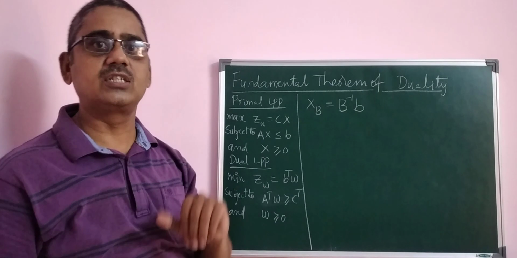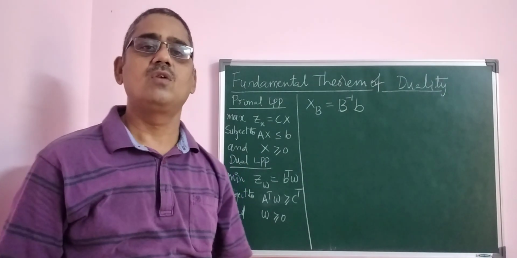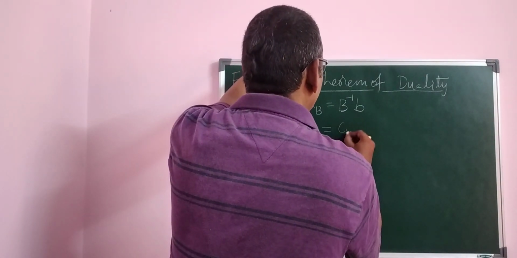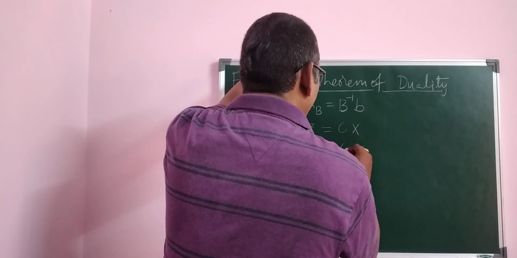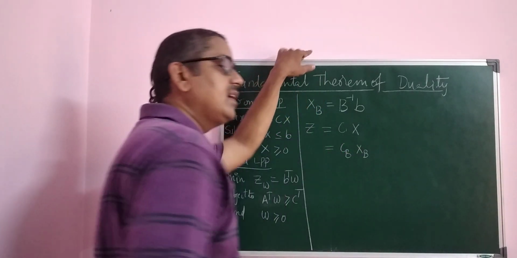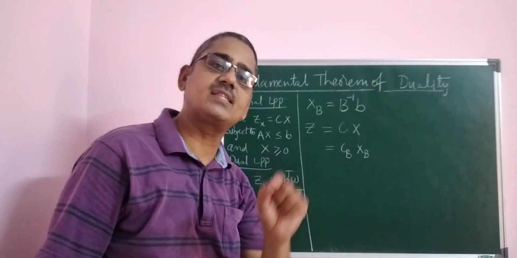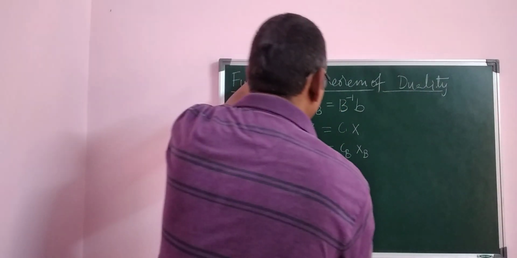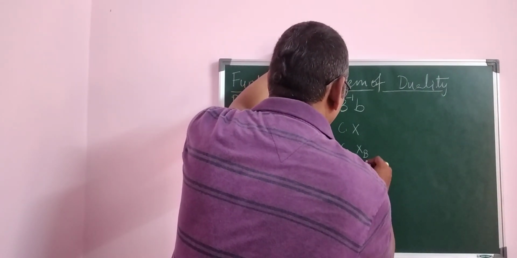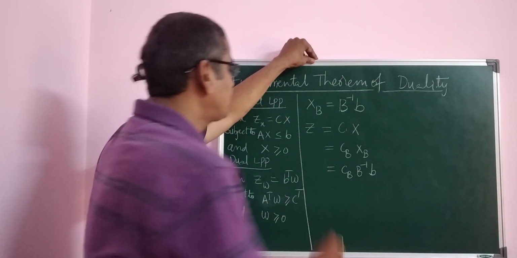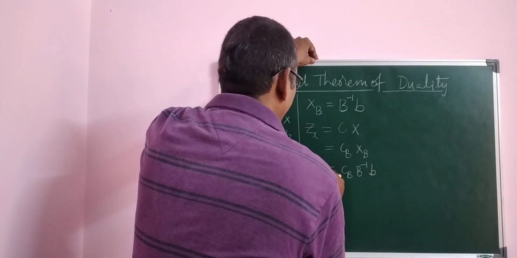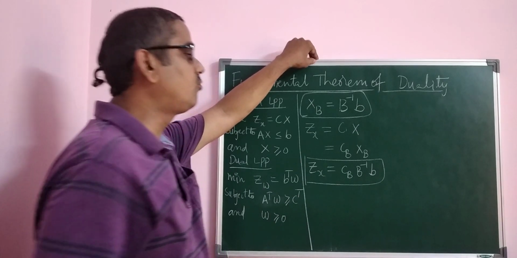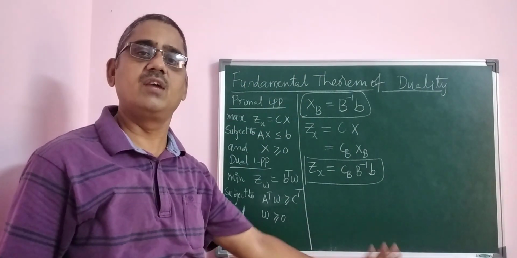Now consider the value of z. How do you calculate it? Z = cx first of all, and then we consider only the values of x in the basis. Similarly, Z = cB xB. What is xB? xB = B inverse b. So it is nothing but cB B inverse b. So the value of Z(x) is cB B inverse b, and xB is equal to B inverse b. These are the two formulas I have given to you.